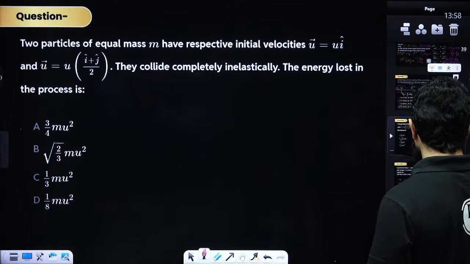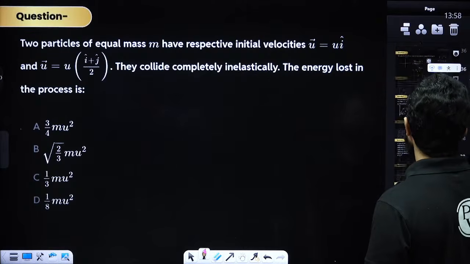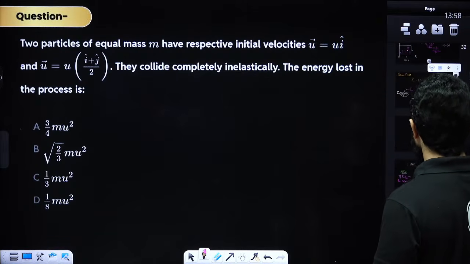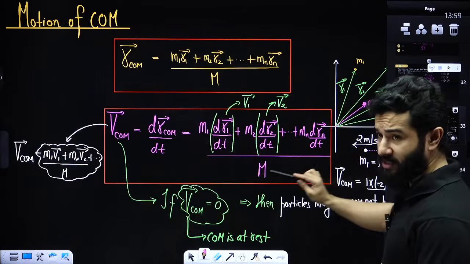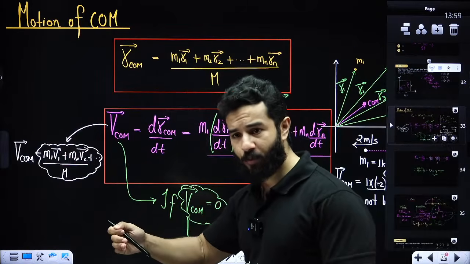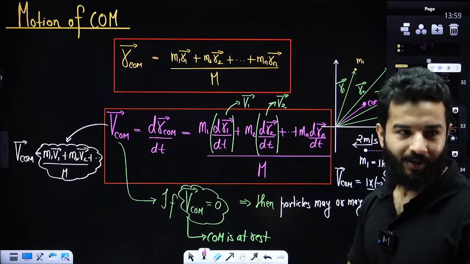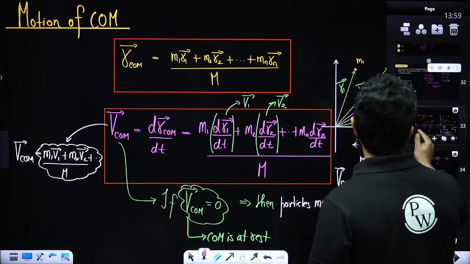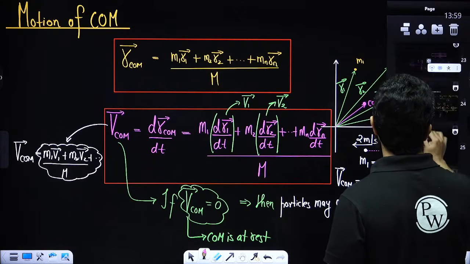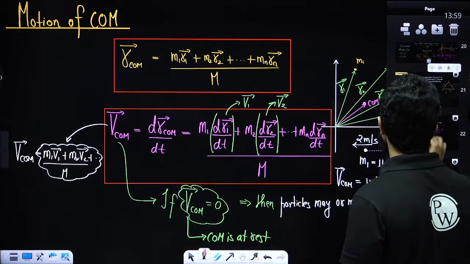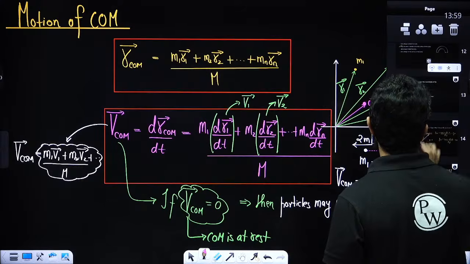Let me tell you, if you have got more questions on this topic, else I'll start collision. I'll first explain collision. Just like this, I've explained the entire theory of motion of center of mass, then we have solved some nice problems. Now let me also explain, let's also talk about collision, right? And then we are going to solve some questions of collision. Clear? All right.